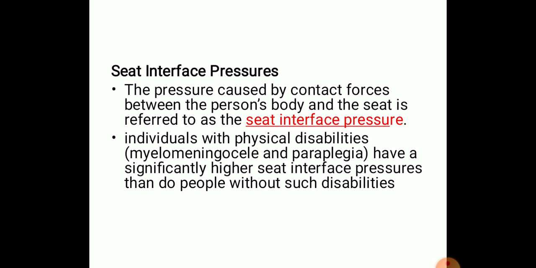In normal individuals without any deformities, with bulkier muscles in the thigh region or in the gluteal region, there is a large contact area. So in those conditions, the pressure between the person's body and the seat is reduced. So those are the three things which we need to be looking at in a normal sitting posture.